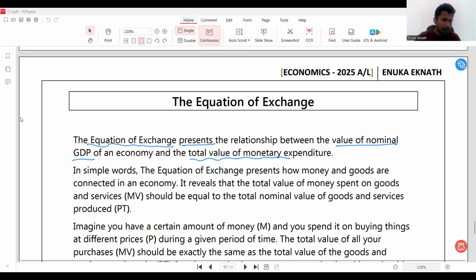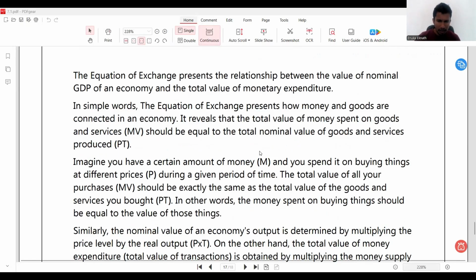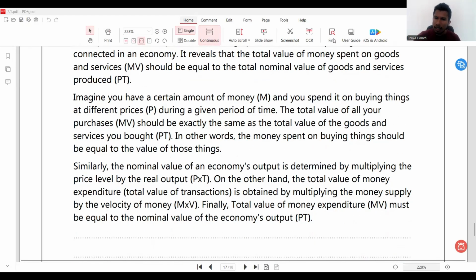And at the same time, if you go to this last part of the note, it says the nominal GDP must be the same as the total monetary transactions.